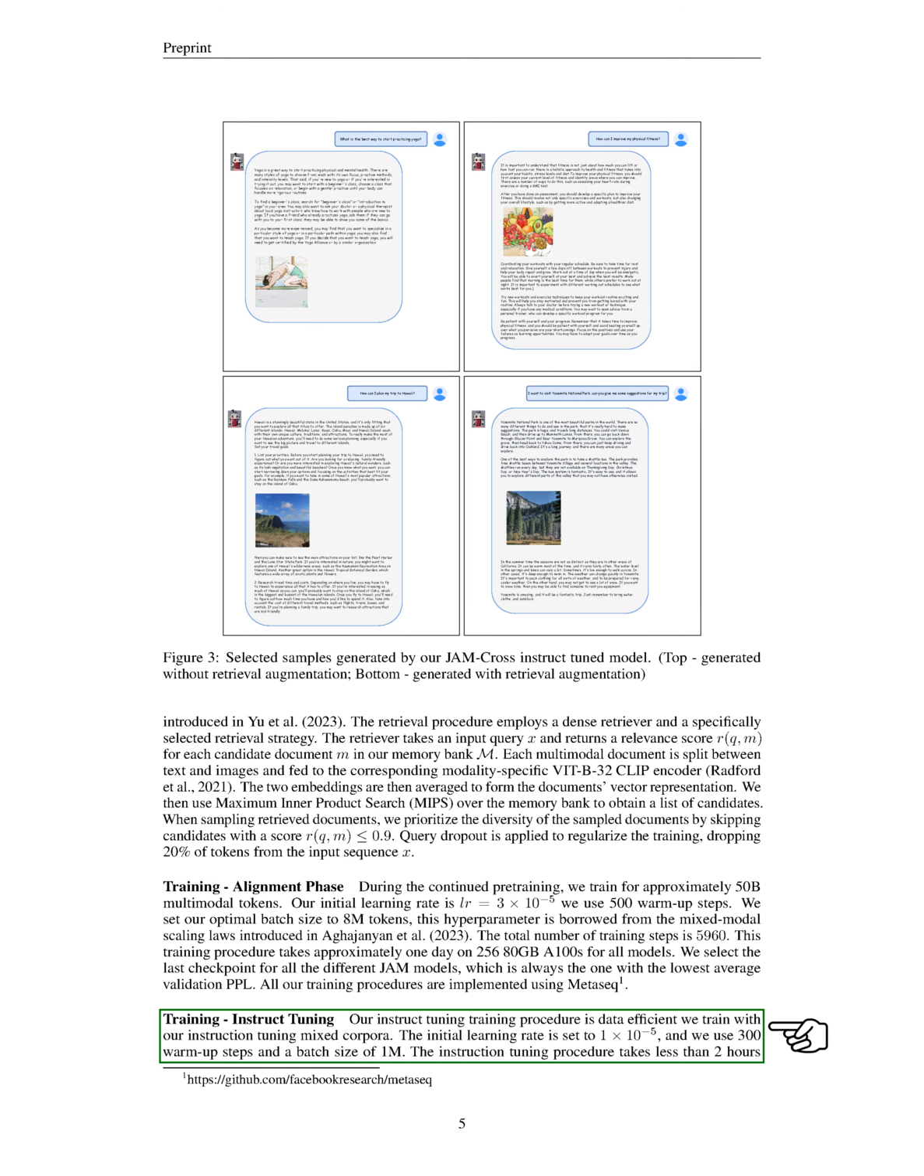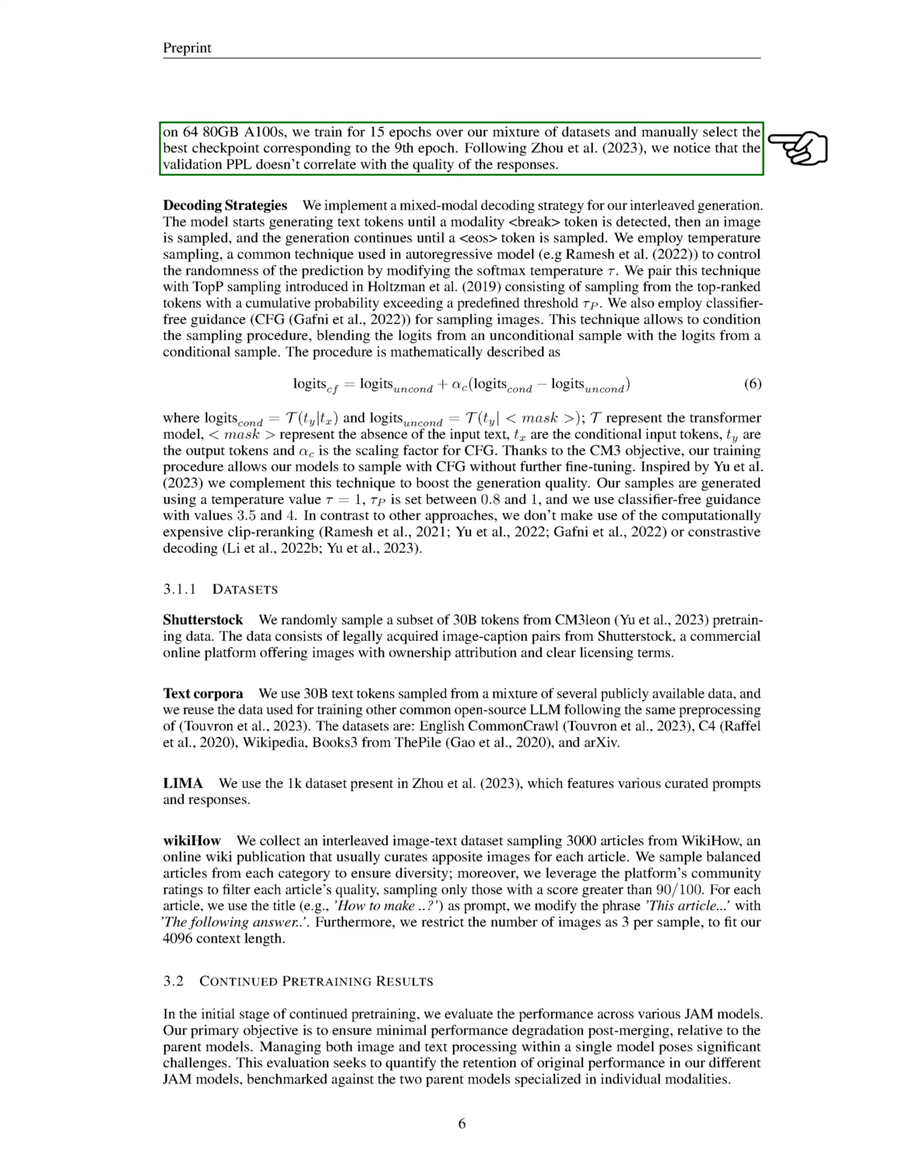Our instruct tuning training procedure is data efficient. We train with our instruction tuning mixed corpora. The initial learning rate is set to 0.00001, and we use 300 warm-up steps and a batch size of 1 million. The instruction tuning procedure takes less than 2 hours on 64 80GB A100s. We train for 15 epochs over our mixture of datasets and manually select the best checkpoint corresponding to the 9th epoch. We observe that the validation perplexity doesn't correlate with the quality of the responses.